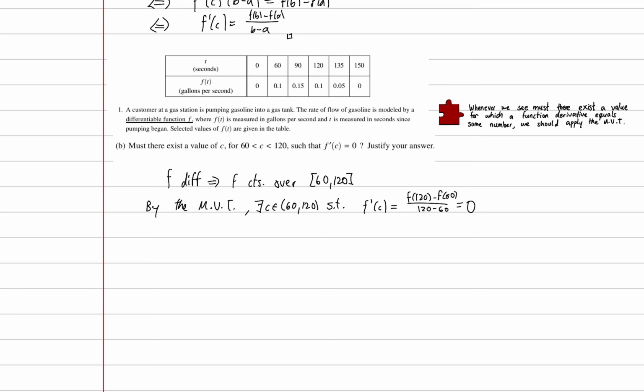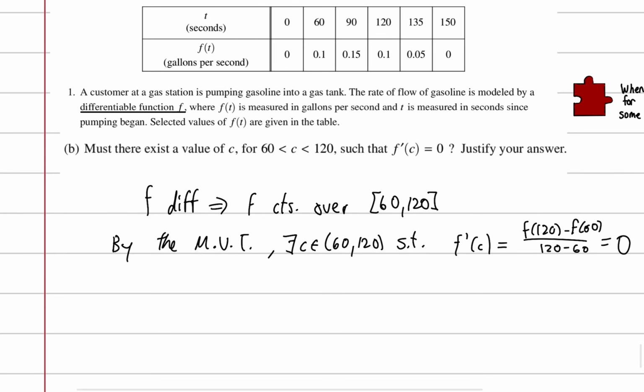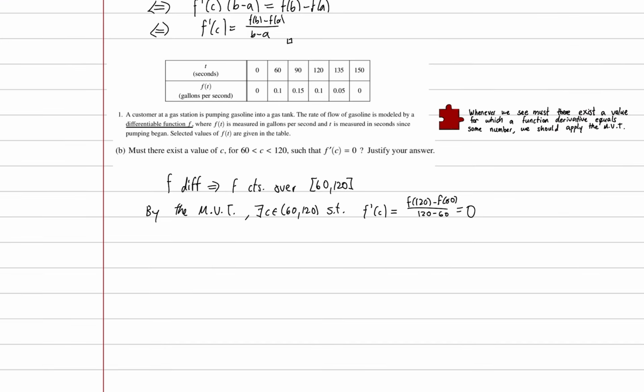We could also use Rolle's theorem because it's specifically talking about 0 and the function outputs match, and that would also get you the point. But instead of having to memorize more theorems, less is more, and just use the mean value theorem. Hopefully that helped. And in the next video, I'm going to move on to the first derivative test, which is really important for identifying local maximum and minimum.